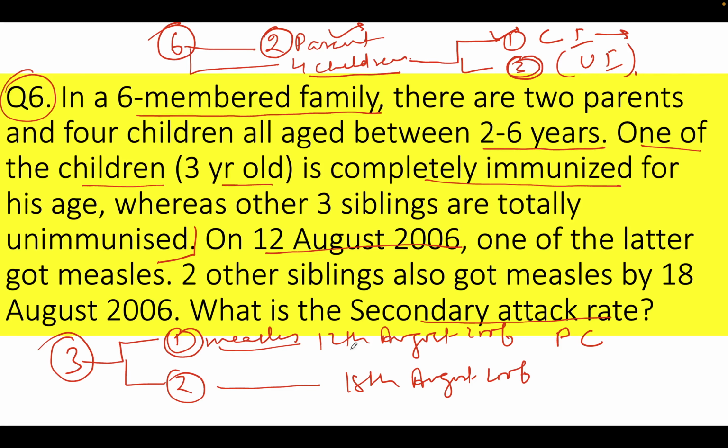Subsequently, after 6 days, the other two children also got measles. So these two children are my secondary cases. Both the kids developed measles, so 2 by 2 into 100 becomes 100%. So my secondary attack rate is 100%, right?